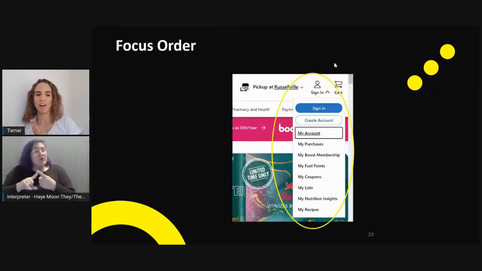If I move on, focus order tends to be a little bit confusing when I speak to people that don't know accessibility. That's primarily because a lot of people think that if I've already clicked on the sign-in icon, or pressed on it with my enter key, and the drop-down menu works, then we're good to go.